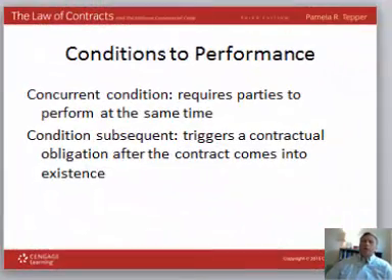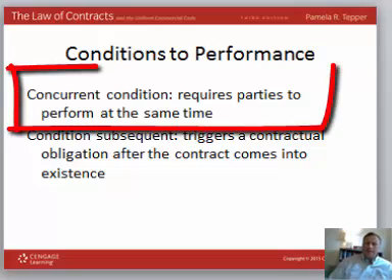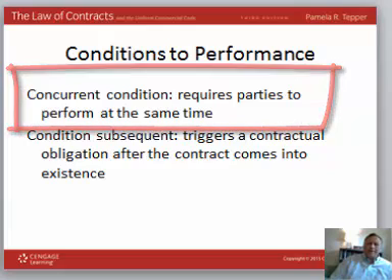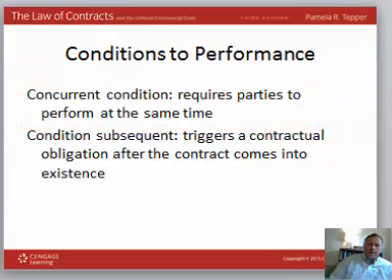Another type of condition we see is a condition concurrent or a concurrent condition. If a precedent is a condition that has to happen beforehand, concurrent is where both of the parties have conditions at the same time. In other words, let's go back to our example of buying a house. Once the buyer qualifies for financing, now they have an obligation to go through with the purchase. There's a condition concurrent at the time of closing: one party, the seller, is going to turn over title to the house, and the other party, the buyer, is going to turn over the money to purchase the house. So those are conditions concurrent.